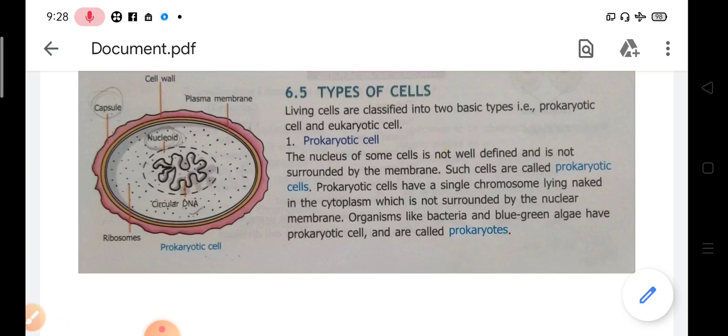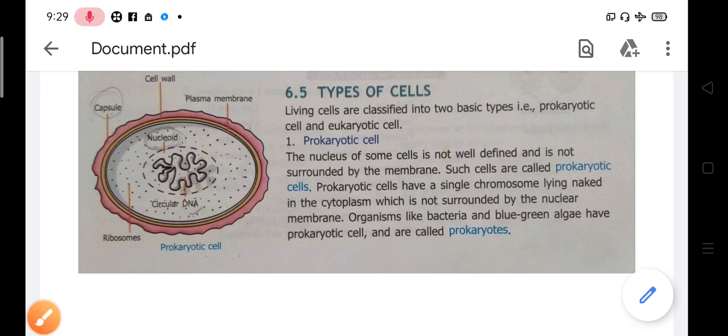Pro means primitive, that means ancient. Karyo is derived from karyon, which means nucleus. That means cells called prokaryotic contain a primitive nucleus, or we say the nucleus is not well defined. In the diagram you can see the nucleus is circular.